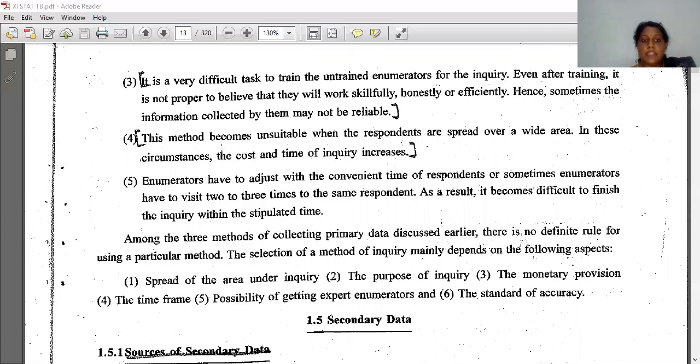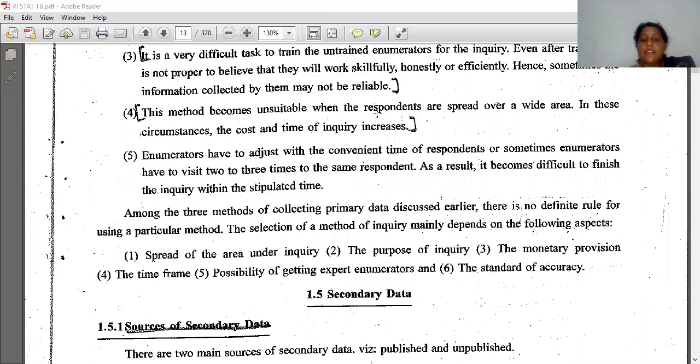Fourth point is this method becomes unsuitable when the respondents are spread over a wide area. In these circumstances, the cost and time of inquiry increases. Next is enumerators have to adjust with the convenient time of respondents, or sometimes enumerators have to visit 2 or 3 times to the same respondent. As a result, it becomes difficult to finish the inquiry within the stipulated time.